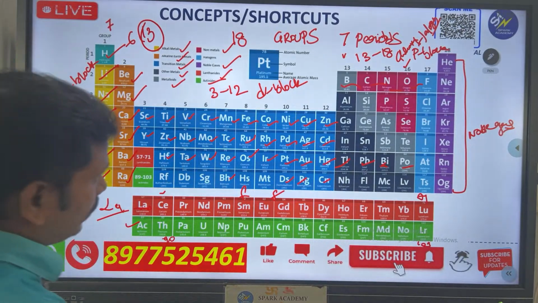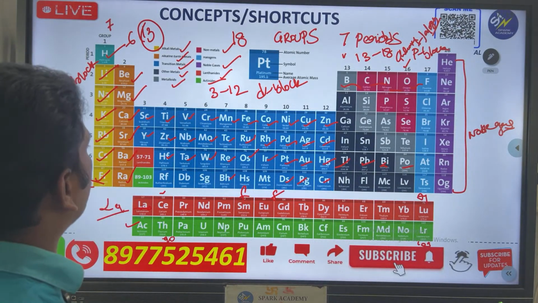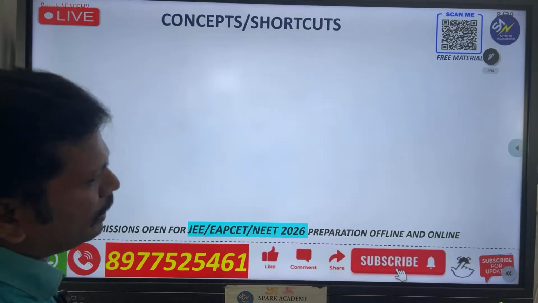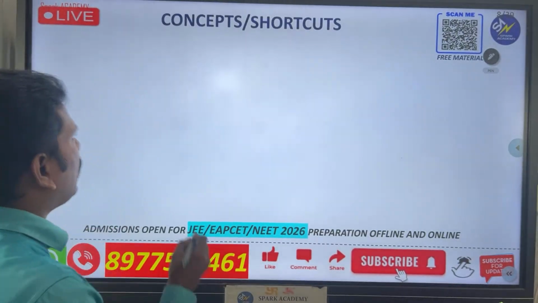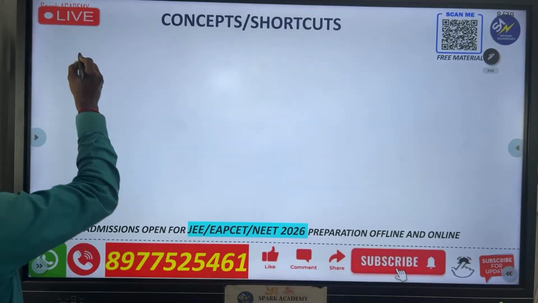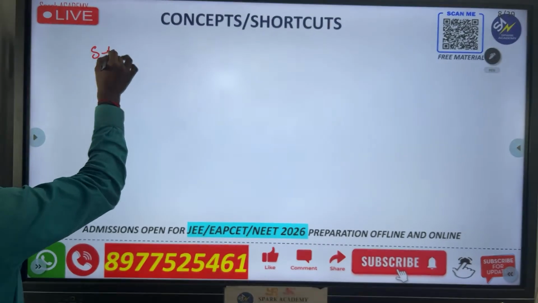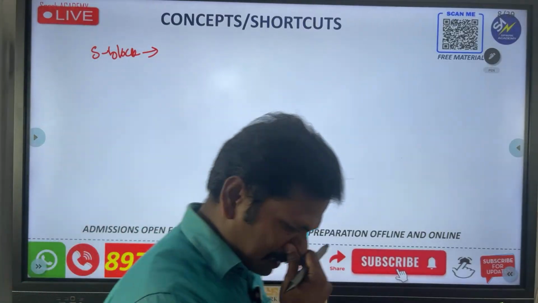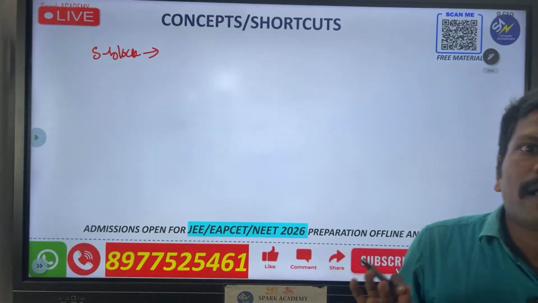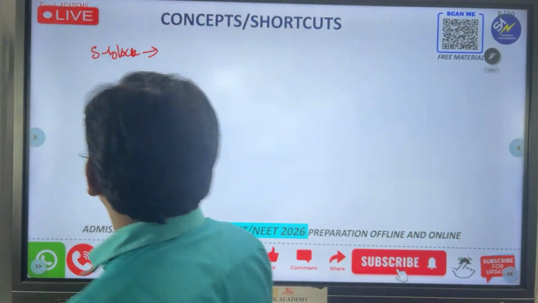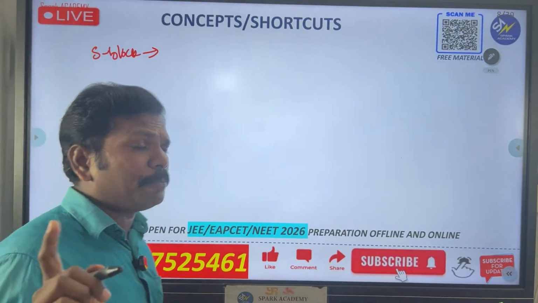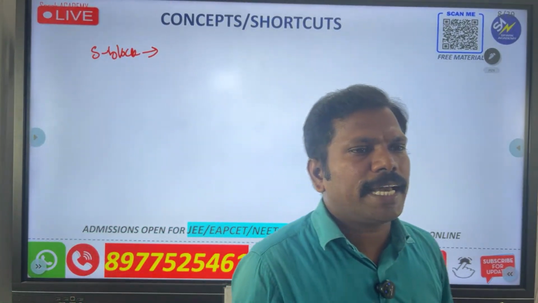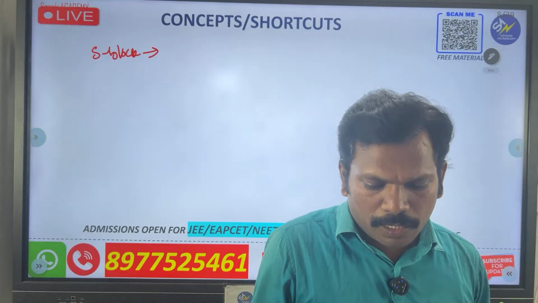Next one, go for this one. After that, I will tell you. So you get a little bit of awareness about this one. First of all, I will tell you about the S block general electron configuration. Please remember this. You definitely will be asked what the S block general electron configuration is.